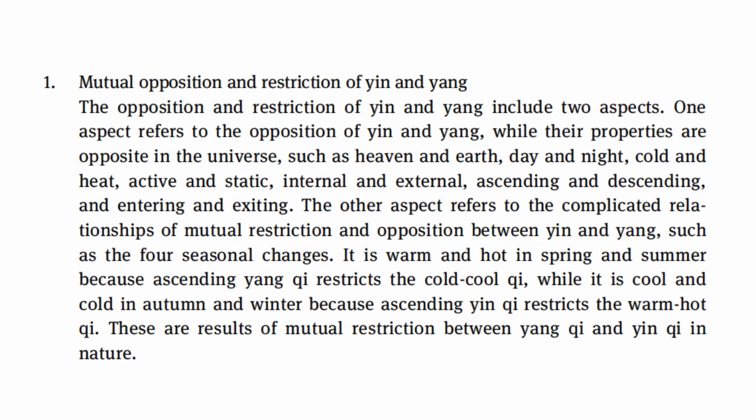The other aspect refers to the complicated relationship of mutual restriction and opposition between yin and yang, such as the four seasonal changes. It is warm and hot in spring and summer because ascending yang qi restricts the cold, cool qi, while it is cool and cold in autumn and winter because ascending yin qi restricts the warm, hot qi. These are results of mutual restriction between yang qi and yin qi in nature.